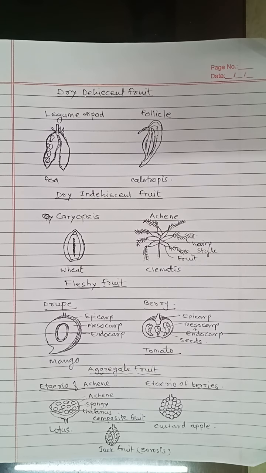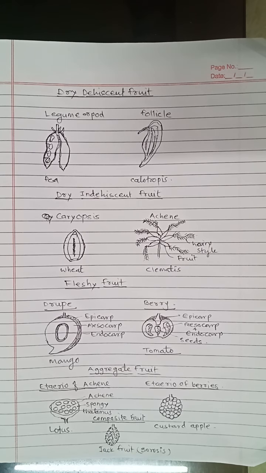Then berry type of fleshy fruit. These fruits develop from mono or multicarpellary syncarpous ovary. Ovary may be superior or inferior. Placentation is axile or parietal. In these, epicarp is thin like membrane and seeds are embedded in fleshy part. Initially, seeds are attached with placenta of fruit, but after maturation, these seeds are detached from placenta and are spread randomly in fleshy part.